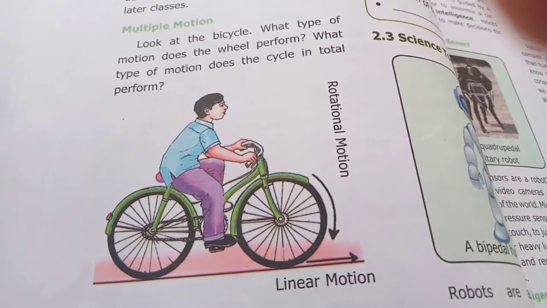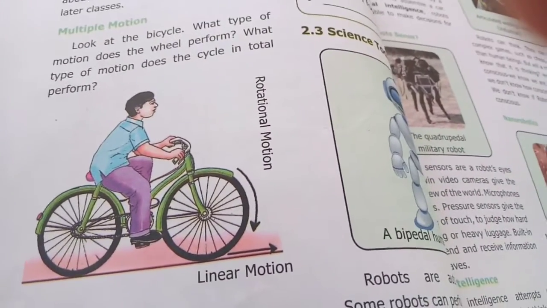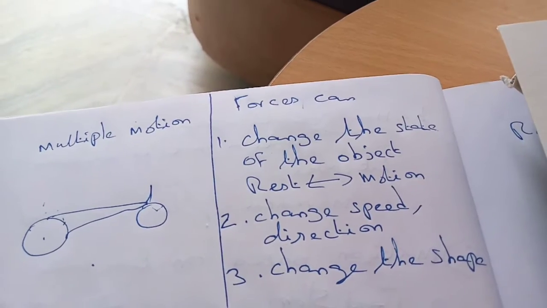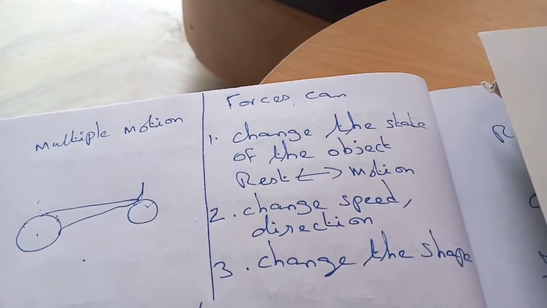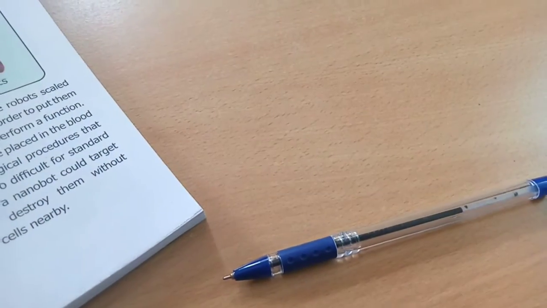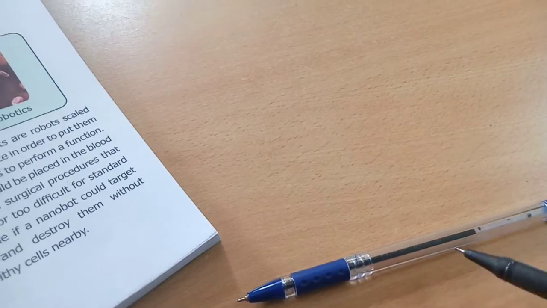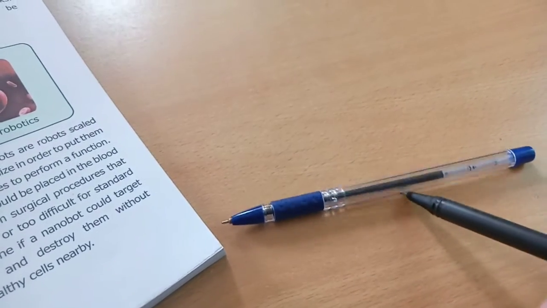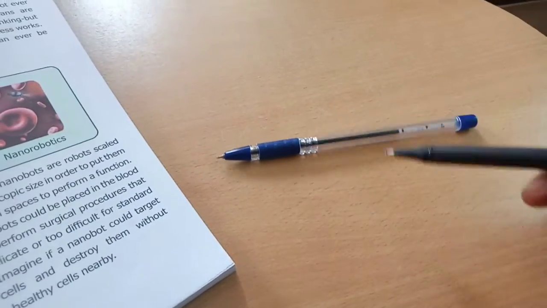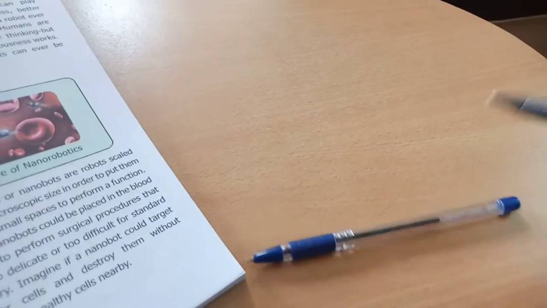These types of motions are called multiple motions. Now, what all can forces do? Force can change the state of the object, that is, from rest to motion and from motion to rest. Here the pen was at rest first. Now I have made it move. Okay, so there is a motion here. Because of the force, the pen is having a motion.